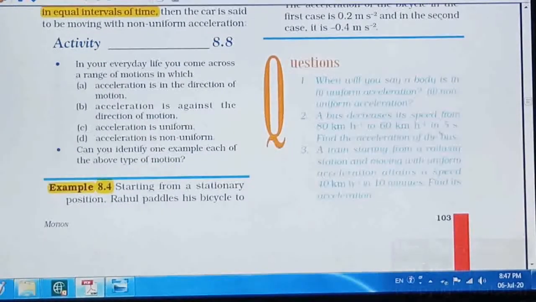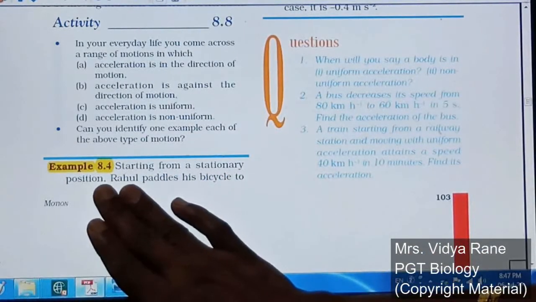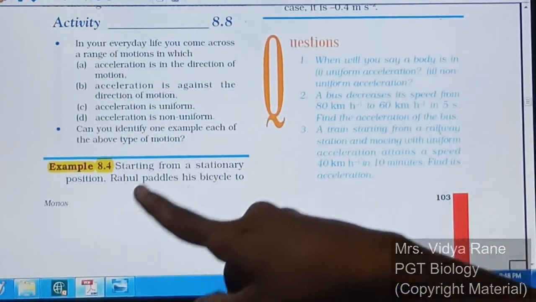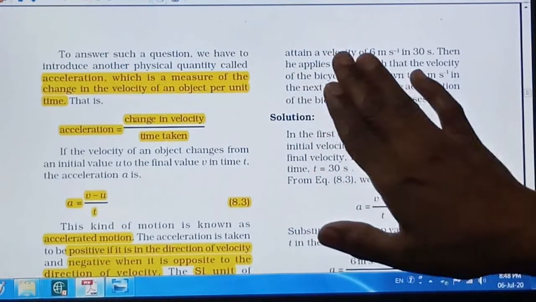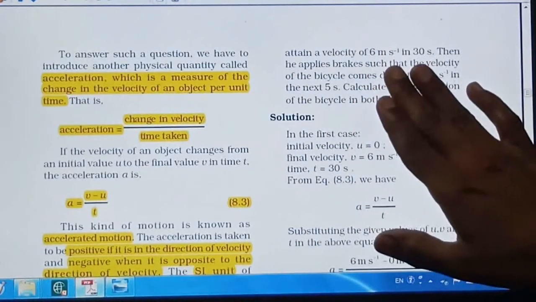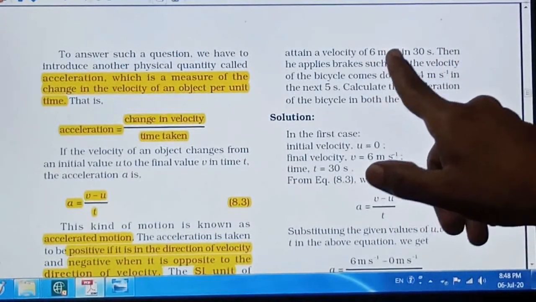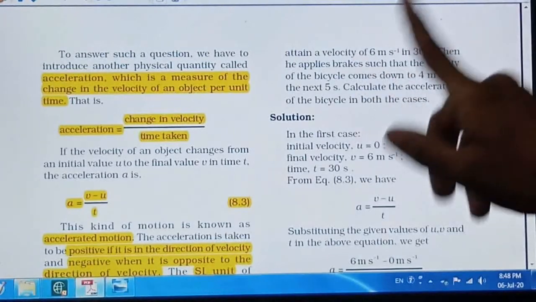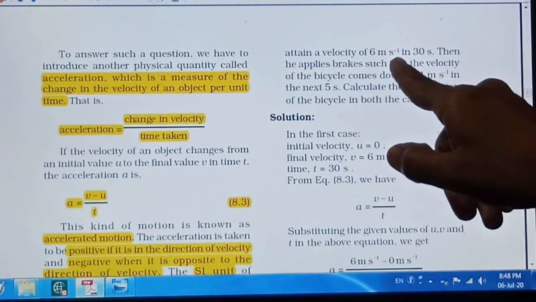Next, see, an example is given based on that. Starting from a stationary position, which means it is at rest, Rahul paddles his bicycle to attain a velocity of 6 meter per second in 30 seconds. So this velocity comes in 30 seconds. Initial velocity in the beginning was 0. After 30 seconds it is 6 meter per second.